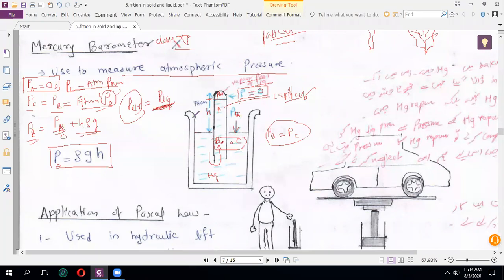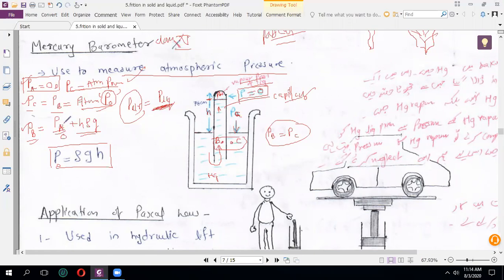सर ये नहीं समझा फॉर्मूला. Which part? First step is clear, students. PA is equal to 0. Yes sir. Okay. Sir, second last step, this part of the formula. PB is equal to PA plus H rho G. यही बात. अच्छा यहाँ पर मैंने P नॉट क्यों हटाया? Because we have to calculate the atmospheric pressure.